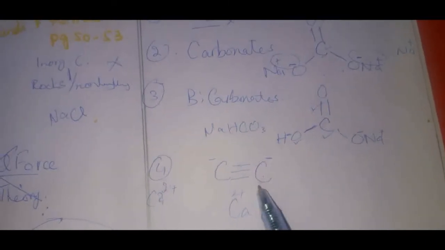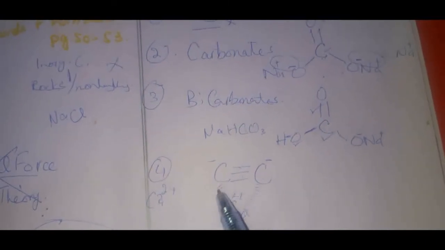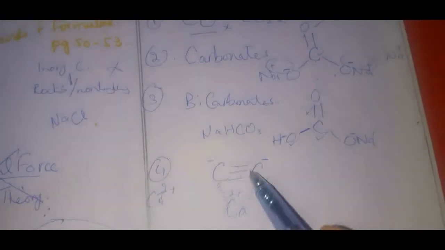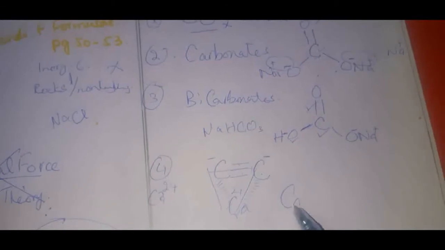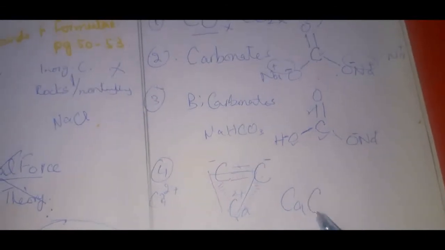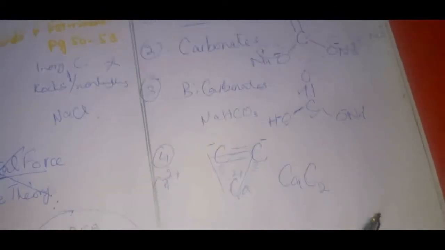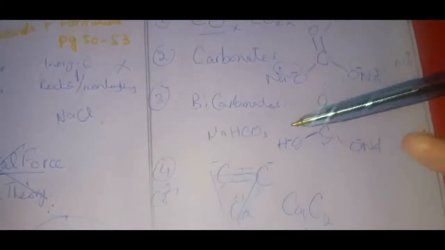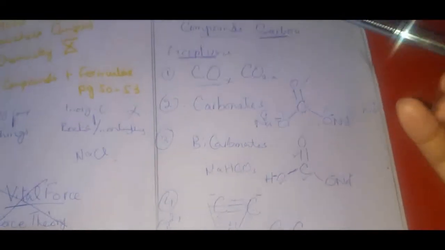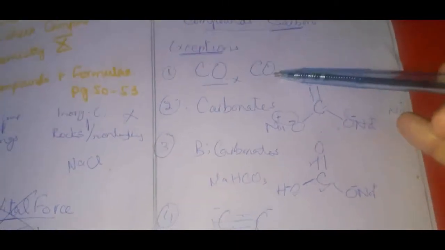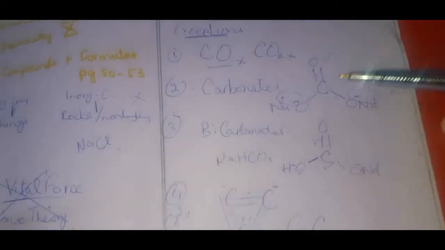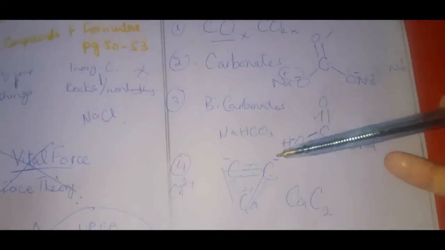It will try to make its bond over here and over here. So that is calcium carbide, and the formula is CaC2, right?